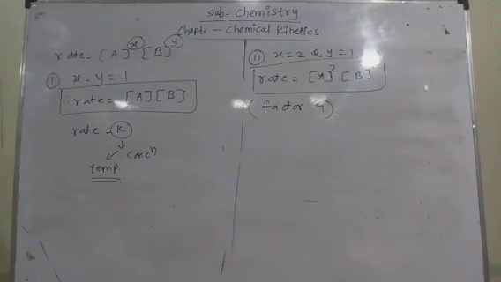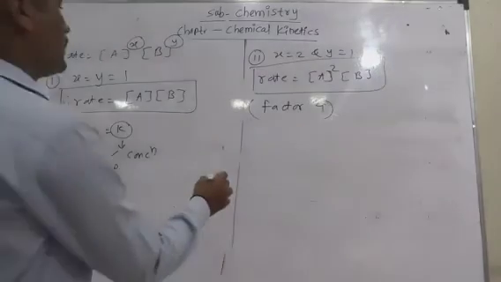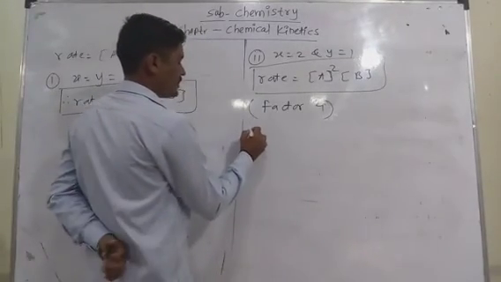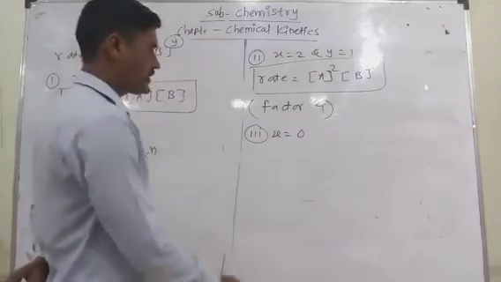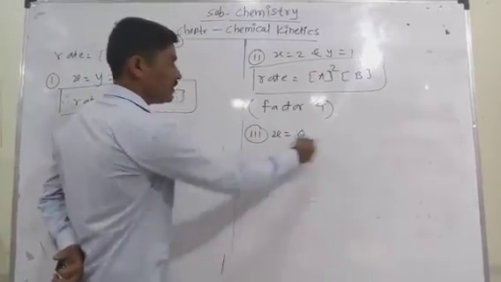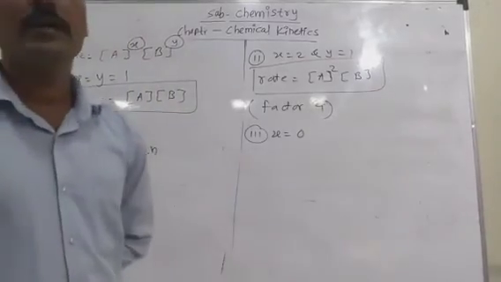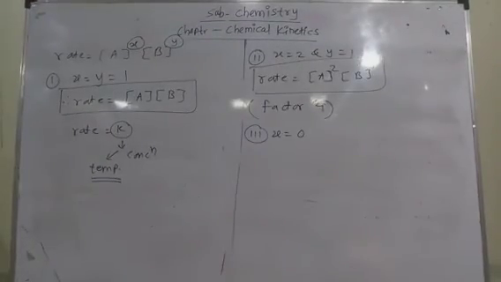The third condition is if we consider x equal to 0. Then the change in concentration of A has no effect, since A raised to 0 becomes 1.